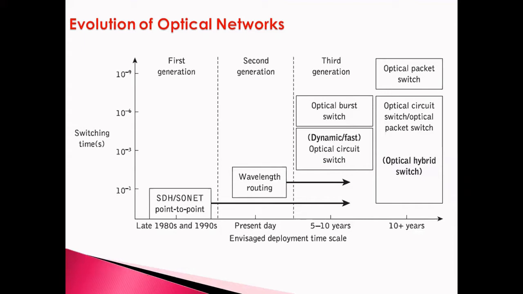So in the first generation, they were using synchronous networks like SDH or SONET, and they were concentrating on point-to-point communication. In the second generation, along with synchronous networks, they gave importance to wavelength routing. In the third generation, they gave more importance to dynamic or fast optical switch circuit along with optical bus switching and also optical packet switching and also optical hybrid switch, which comprises optical circuit switching and optical packet switching.